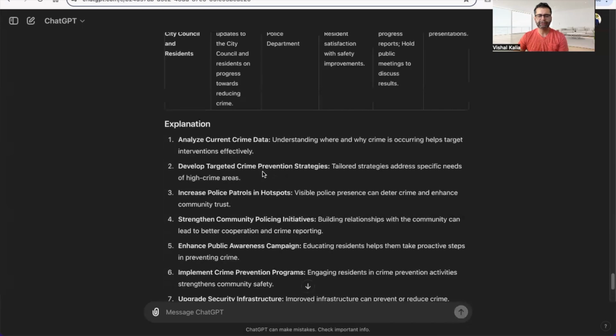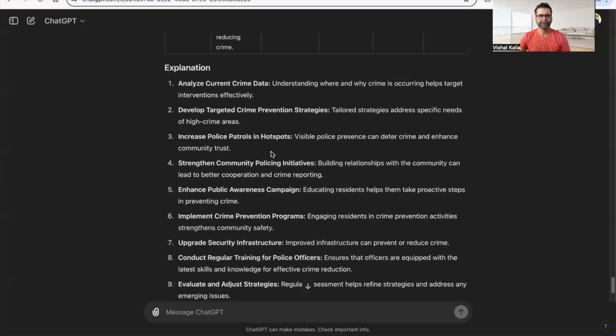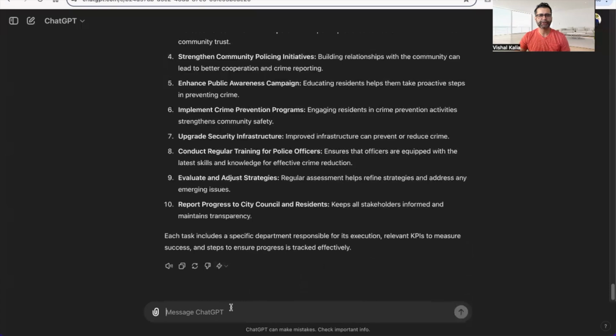So now you have a list of all the tasks you can add under each one of those goals to accomplish them. You have 10 goals, and each goal has 10 tasks, so you can have up to 100 tasks and you can pick and choose. Not everything is going to be applicable for you. And this is the way you can have a list of tasks already printed out for you for that particular goal.